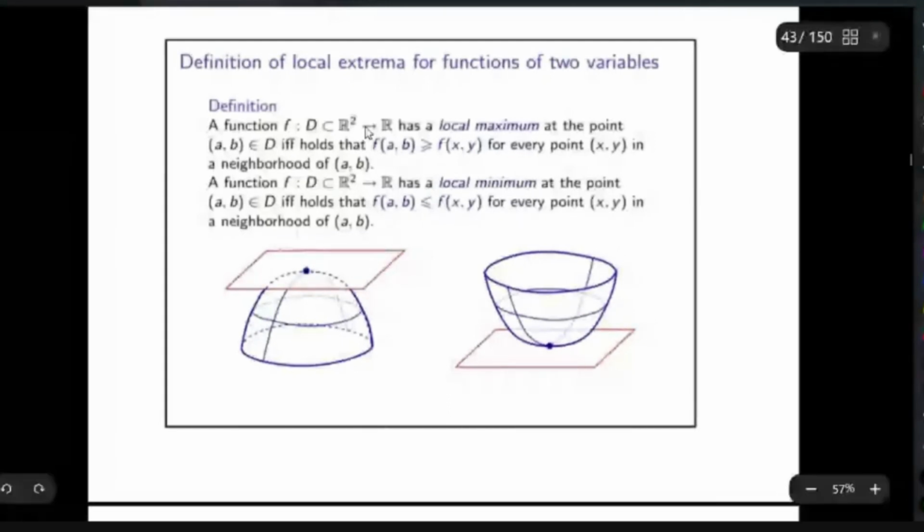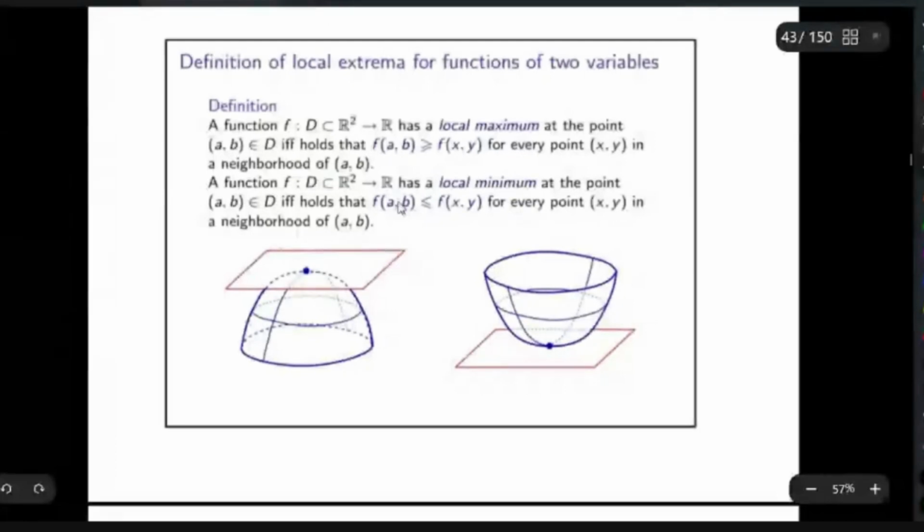So there is a neighborhood such that this inequality holds: f(A, B) greater than or equal to f(x, y) for every point (x, y) in that neighborhood. Then we say (A, B) is the local maximum. Similarly, if there is a neighborhood so that f(A, B) is less than or equal to f(x, y), then we say this is a point of local minimum. f has local minimum at (A, B).